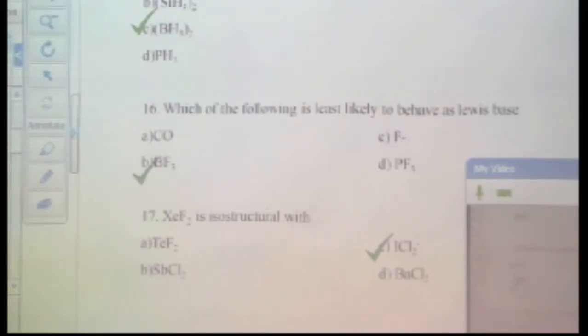Okay, the ideal shape should be pentagonal bipyramidal, but if I place fluorine on the axial position, I have to place the lone pair on the equatorial position, but the overall shape will depend on the bond pairs rather than the lone pairs. So that molecule will be linear. Its ideal shape should be trigonal bipyramidal, but it exists as a linear molecule.